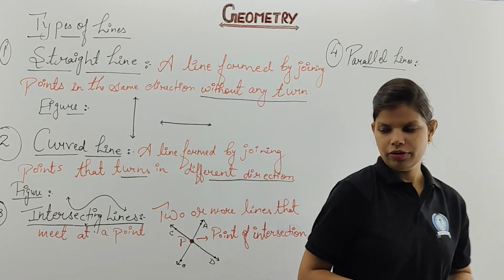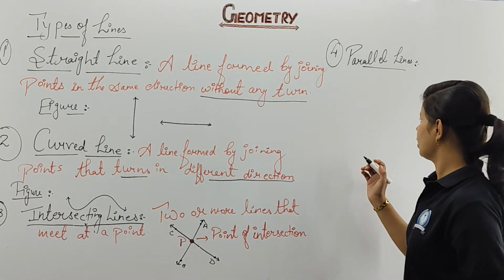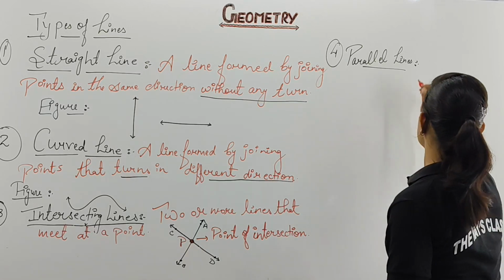So for parallel lines, what are we going to write as the definition? Two or more lines. Please write the definition.